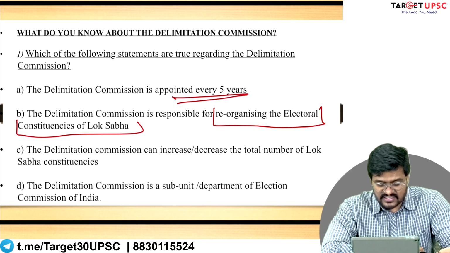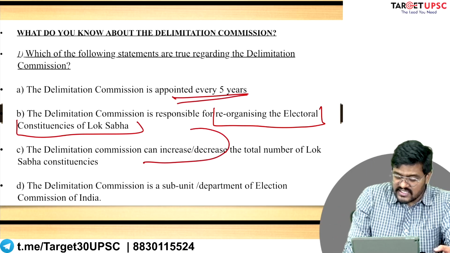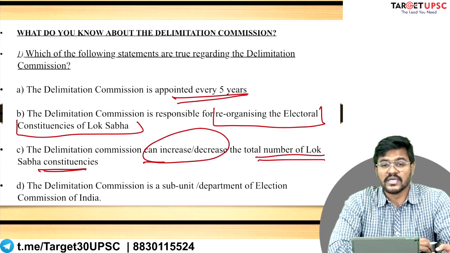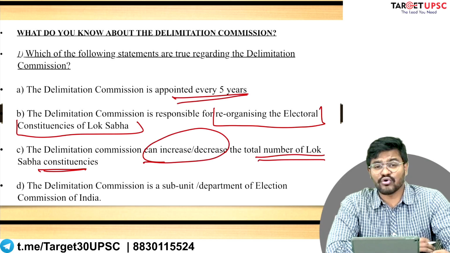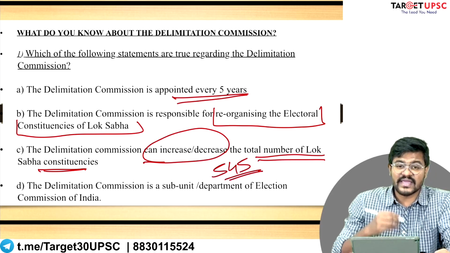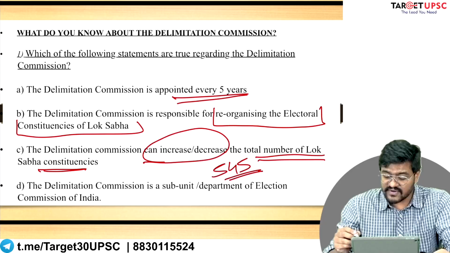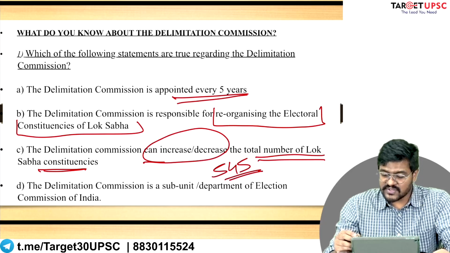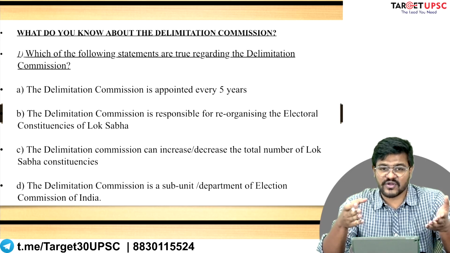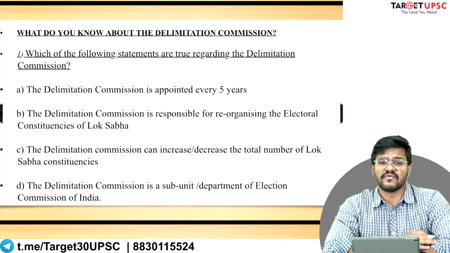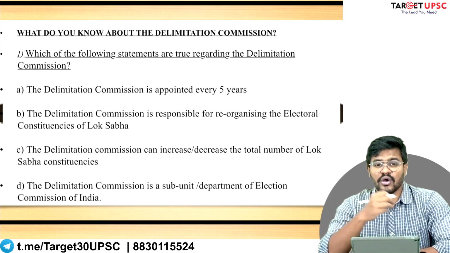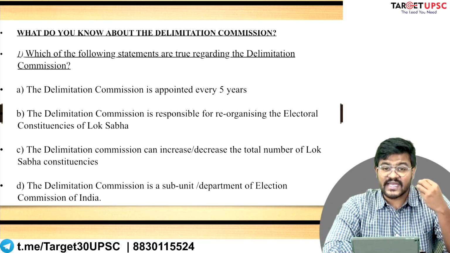Statement number three is that the commission can increase or decrease the total number of seats in Lok Sabha. What is the total number of seats in Lok Sabha currently? It is around 545, at least. The elected number of seats are 545, right? So according to statement number 3, whether to increase this total from 545 to, let's say, 570 or 575, is this a decision taken by the Delimitation Commission, or by the Election Commission of India?